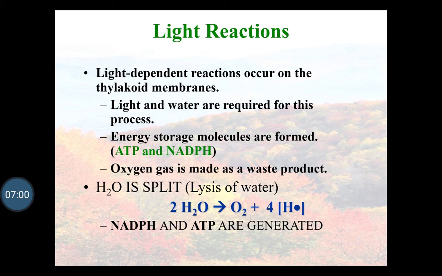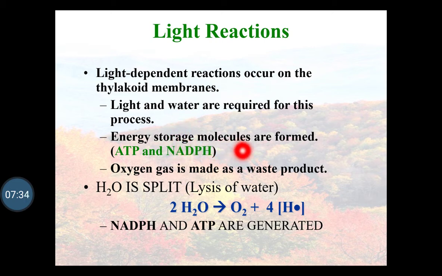The light reaction, which is the photo part of photosynthesis, is a light dependent reaction and occurs in the thylakoid membrane. These thylakoids are present in the leaf just below the epidermal cells, in the palisade cells, in the chloroplast of the leaf. Light and water are required for this process: the light from the sun, and water taken from the soil, absorbed by the roots.